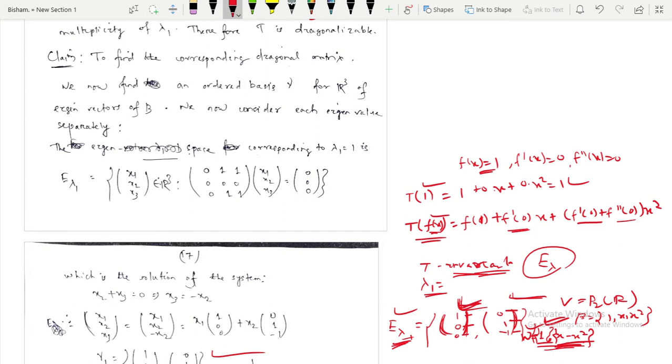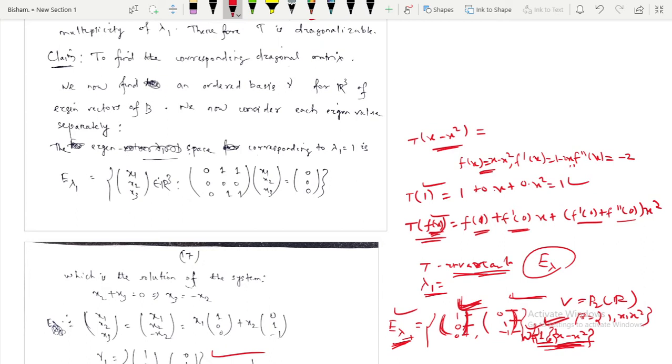Similarly, if you take transformation of x minus x square, now what will be your f of x? So your f of x is now x minus x square. So your f dash x is 1 minus 2x, and f double dash x is minus 2. So if you calculate the transformation of x minus x square, in place of f of x, we will put this.